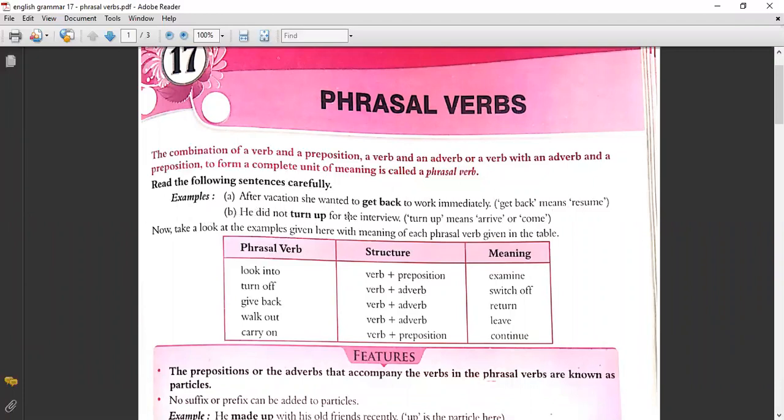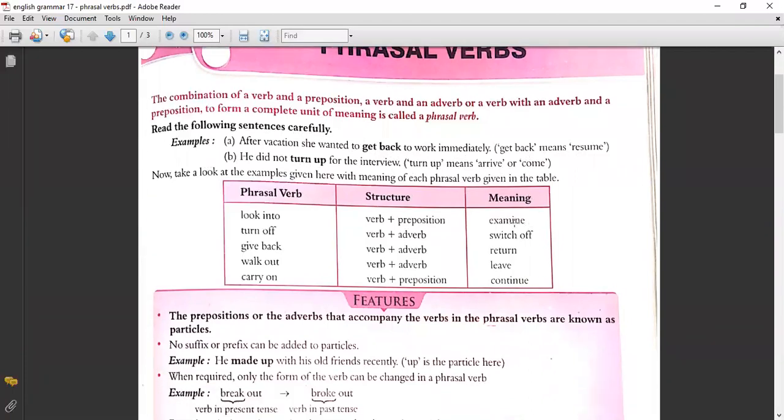After vacation, she wanted to get back to work immediately. Get back means resume. He did not turn up for the interview. Turn up means here, arrive or come. Now, take a look at the examples given here with the meaning of each phrasal verb given in the table.